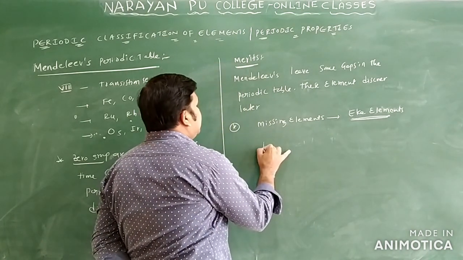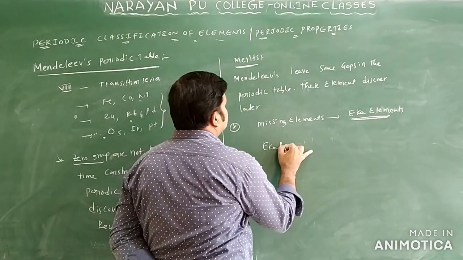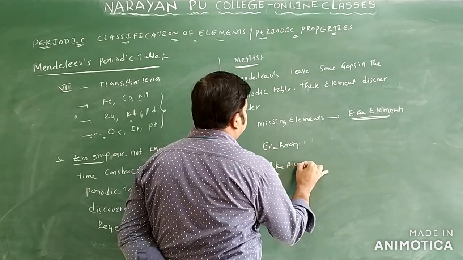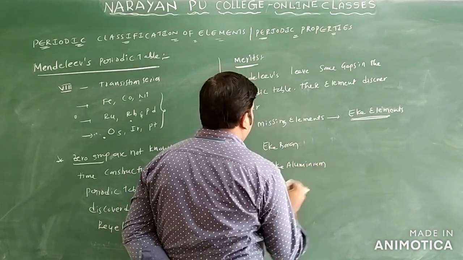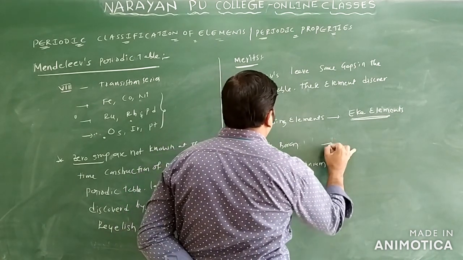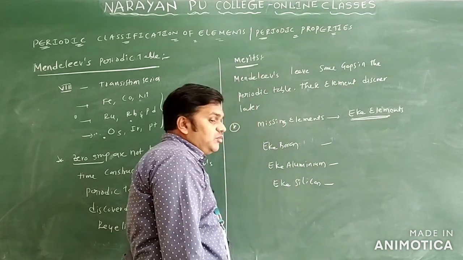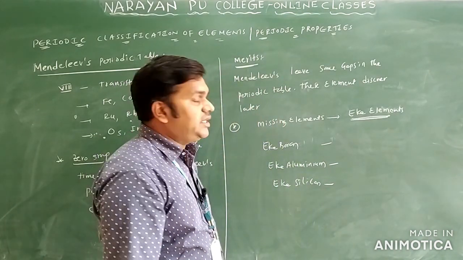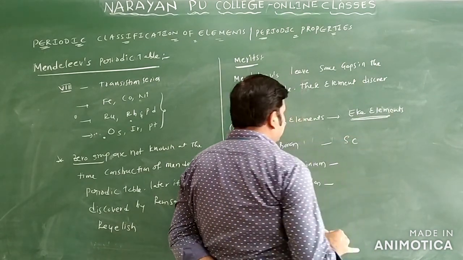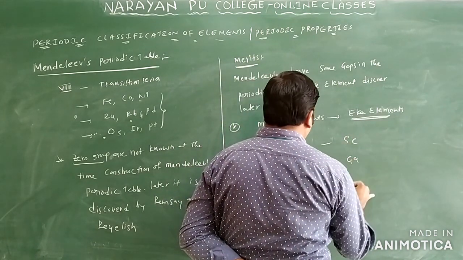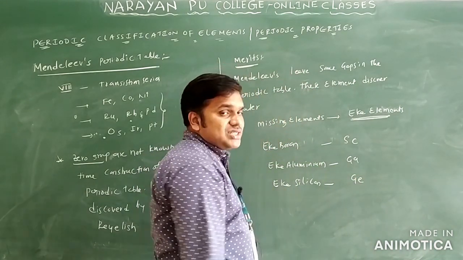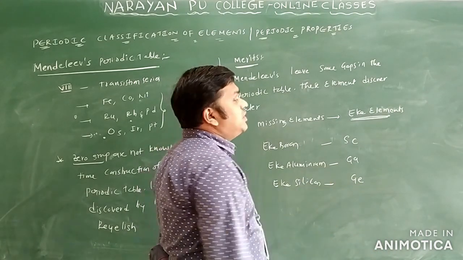So they write here Eka boron, Eka aluminum, and Eka silicon. These elements were not known at the time of construction of the Mendeleev periodic table. Later these elements were discovered. Eka boron is scandium, Eka aluminum is gallium, Eka silicon is germanium. Once the elements were discovered, they were kept in those gaps.